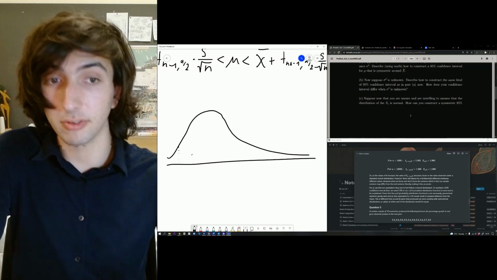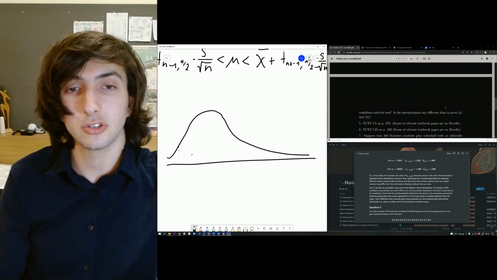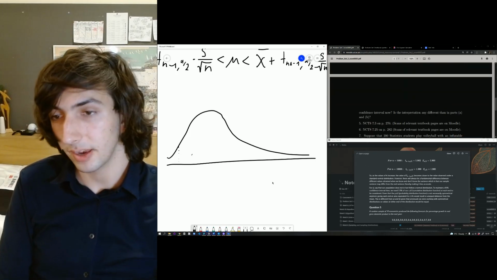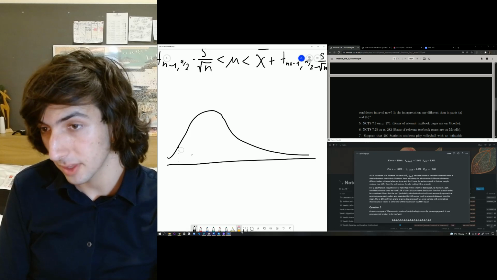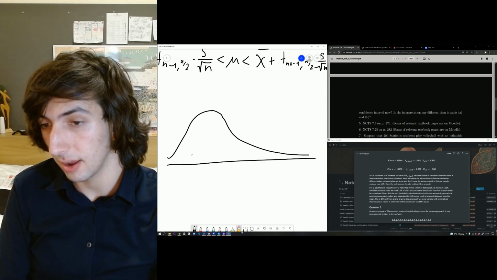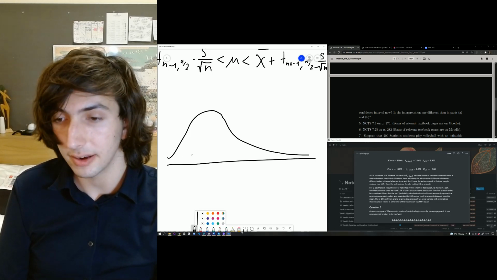Now, to construct a symmetric confidence interval, we'd have to find the area that covers 0.95 or whatever of that distribution.